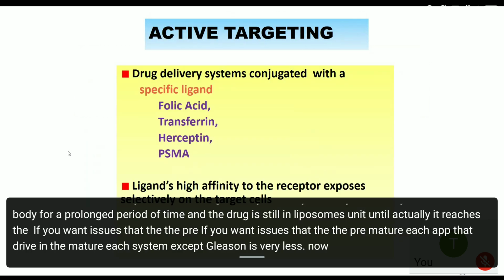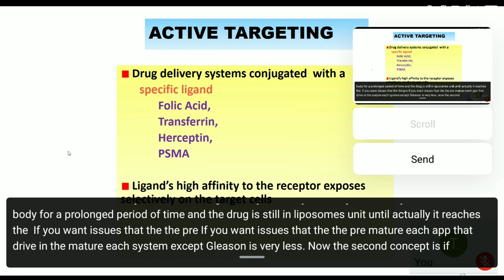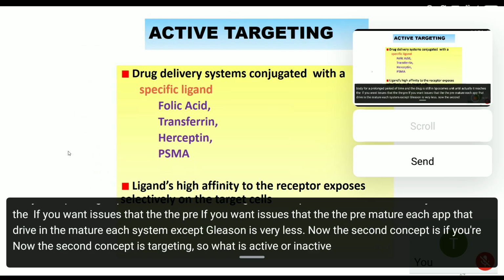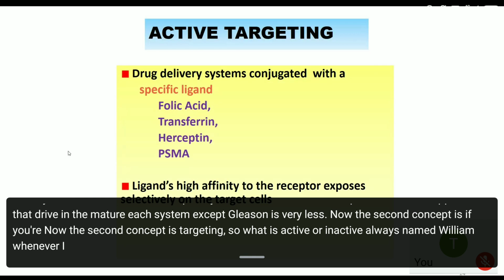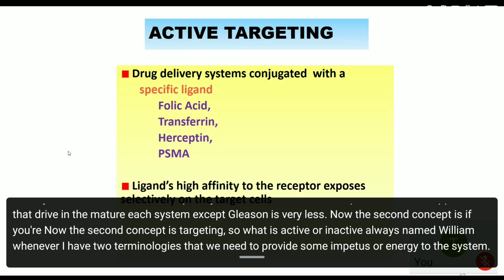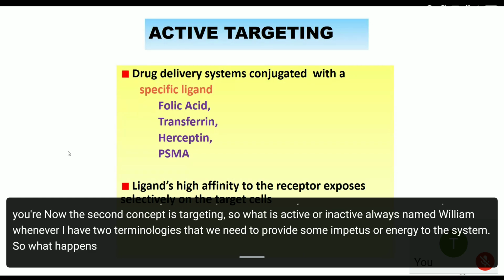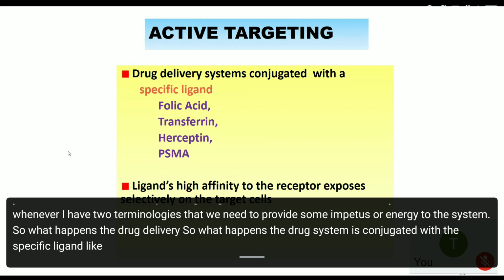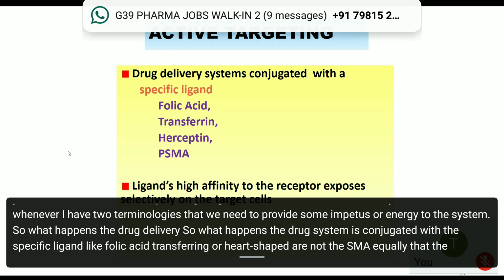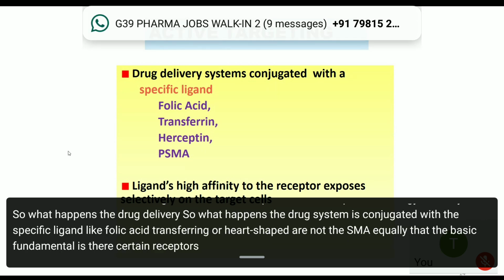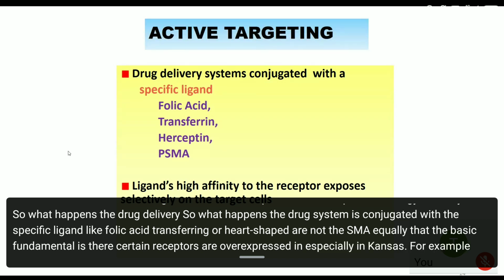Now, the second concept is active targeting. So, what is active targeting? Obviously, whenever active targeting is involved, it means that we need to provide some impetus or energy to the system. The drug delivery system is conjugated with a specific ligand like folic acid, transferrin, herceptin, or PSMA. The basic fundamental is that certain receptors are overexpressed, especially in cancer cells. For example, folate receptors are over